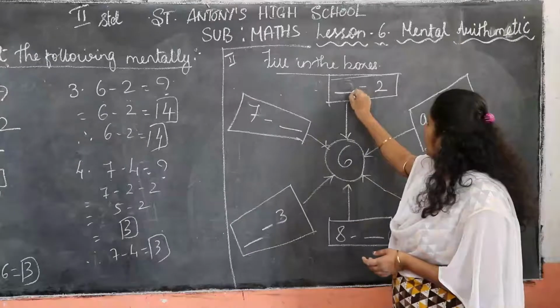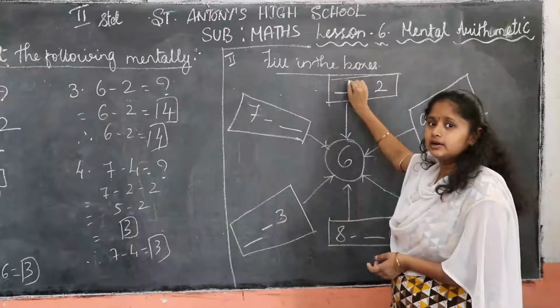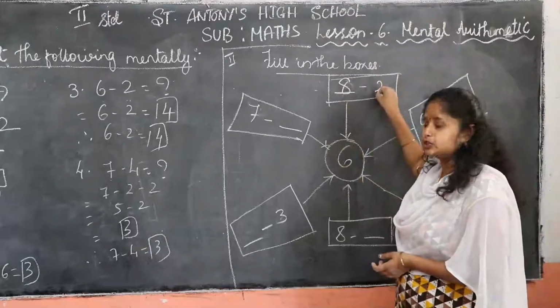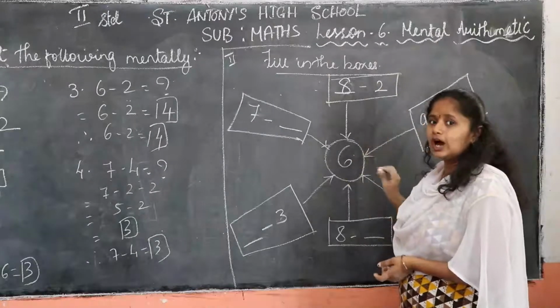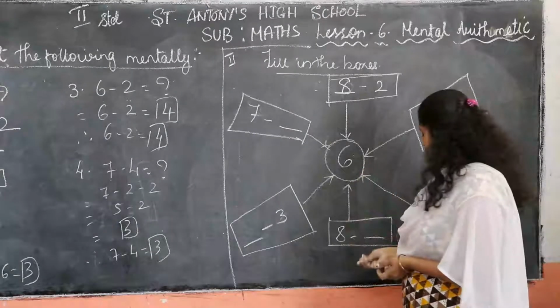Think about it, the dash minus 2. So what can we write? We'll write 8. 8 minus 2 is what? 6. 8 minus 2 is 6. You have to think about it. That is called mind calculation.